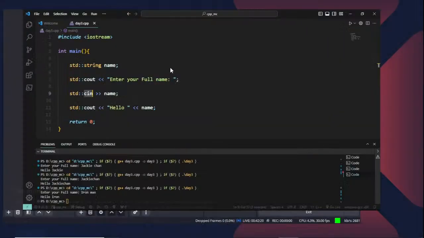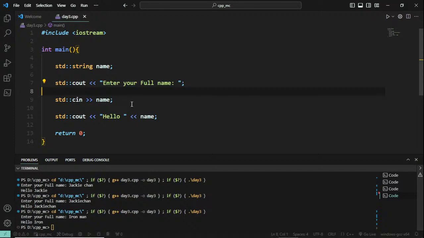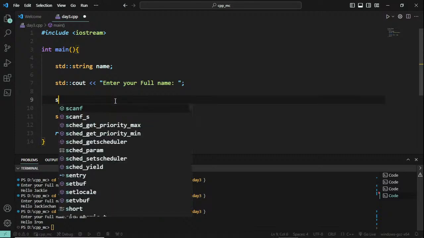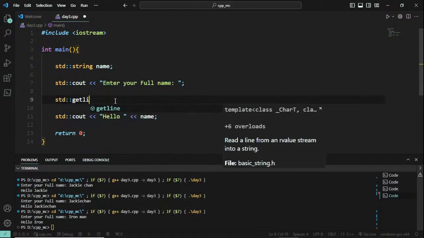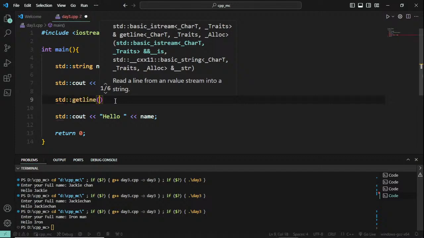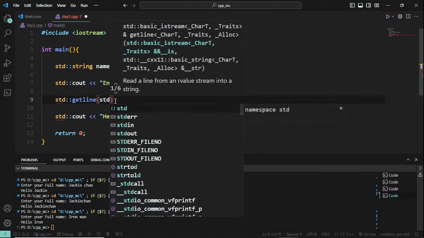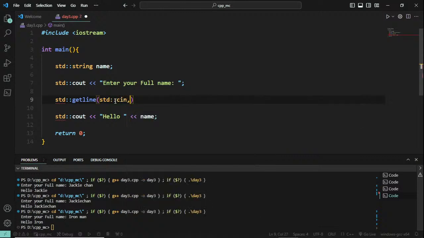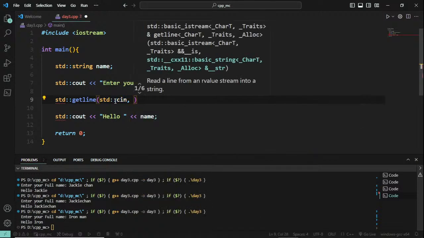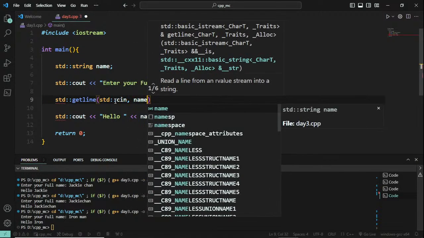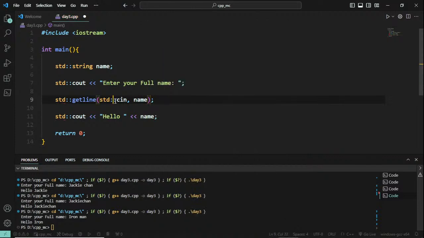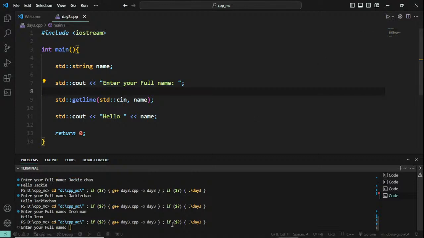So I am going to go inside and instead of this line, I am going to remove this line and call standard getline, and inside of that first I have to pass standard console input, comma, the next one is where I am going to store this. I want to store the input in name, so it will get the entire line using standard console input and store it inside name. So if I run this now, okay, I am going to ask the full name,